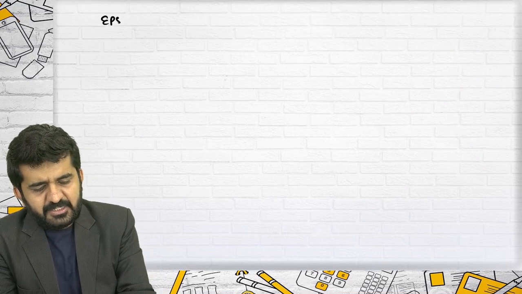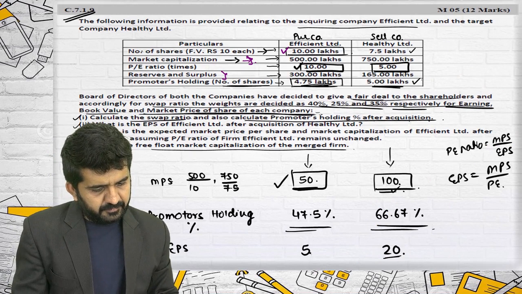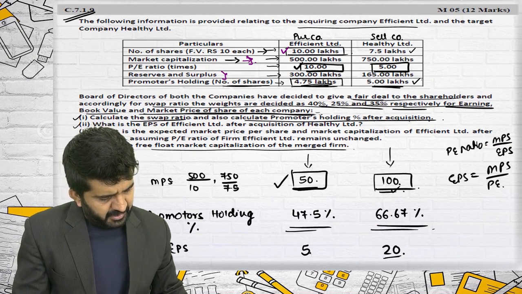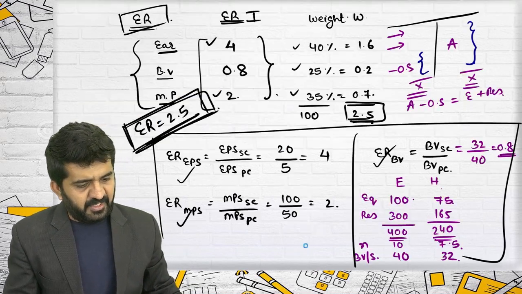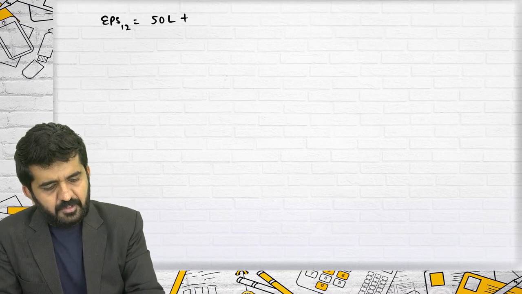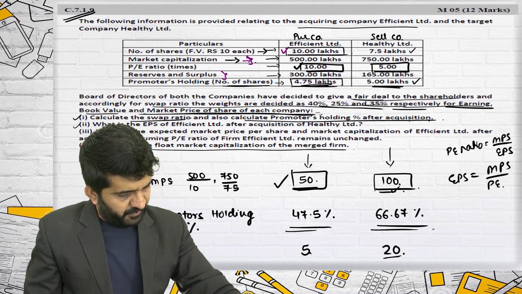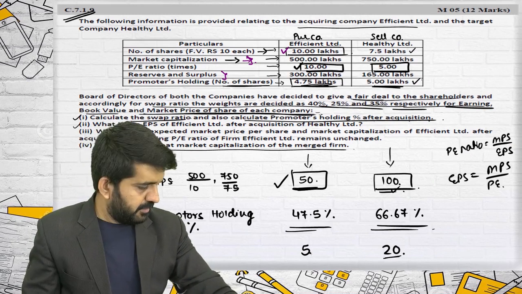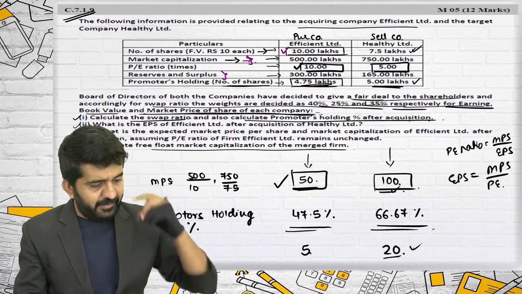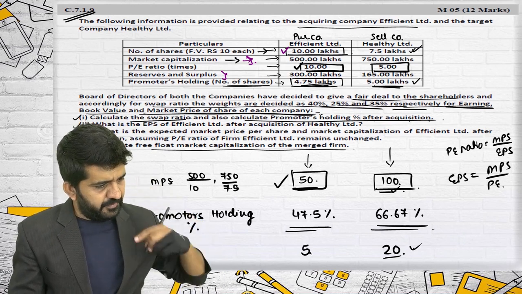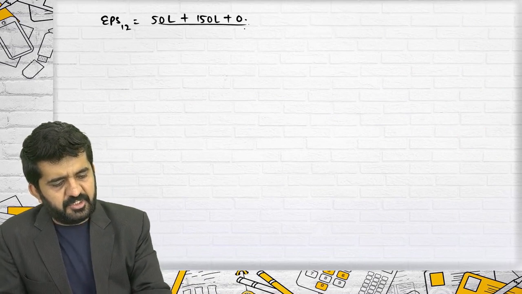EPS 1-2. Earnings of company 1 will be EPS multiplied by number of shares. 10 into 5 is 50 lakhs, plus earnings of company 2, 20 into 7.5, is 150 lakhs. Synergic gain is not given, so 0.